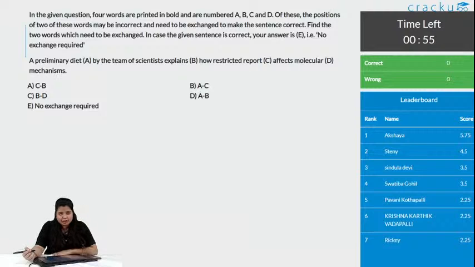Okay, this can be a tricky but an easy one. You just need to get the thing. The correct approach can solve your question very easily. 30 seconds, max to max 30 seconds.